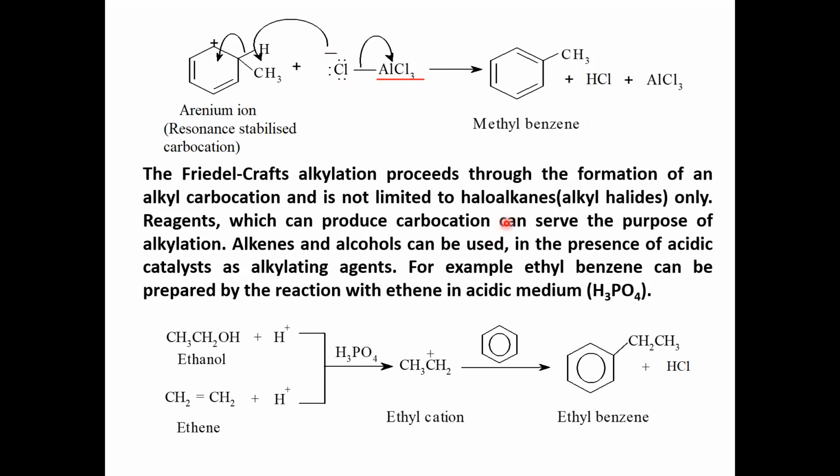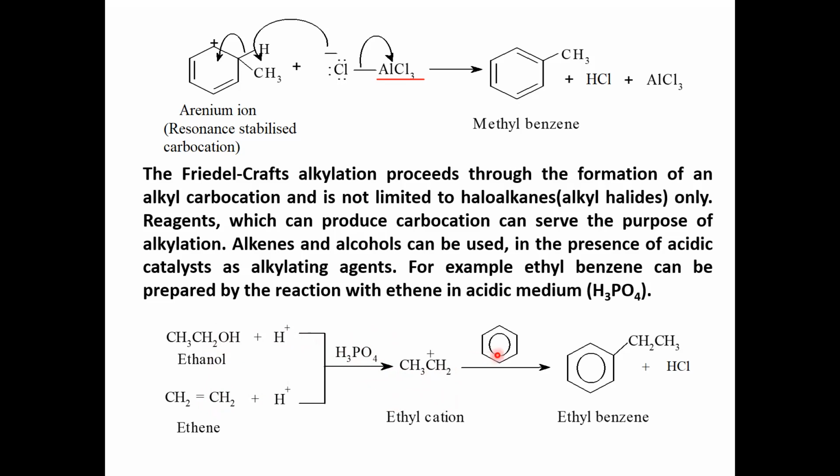Apart from this, as I have already told you, the Friedel-Crafts reaction can also take place with ethanol and ethene, similar to anhydrous aluminum chloride. When benzene reacts with ethanol and ethene in the presence of phosphoric acid as a catalyst, it protonates these molecules and helps in the generation of the alkyl cation electrophile.